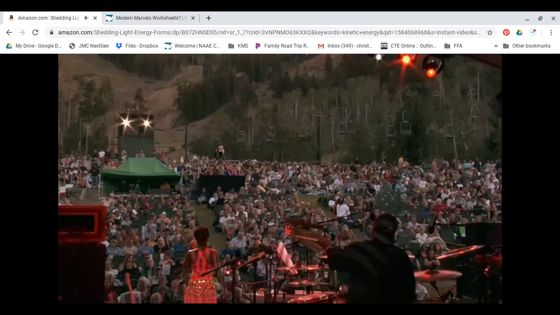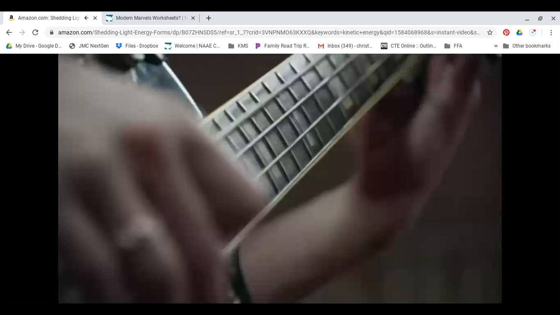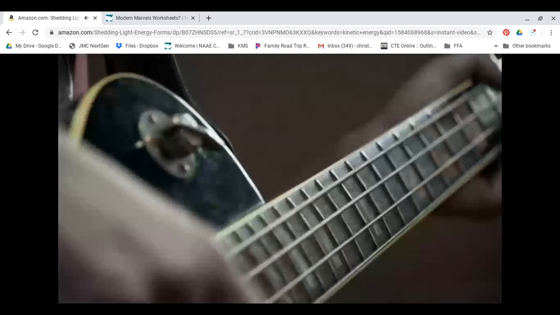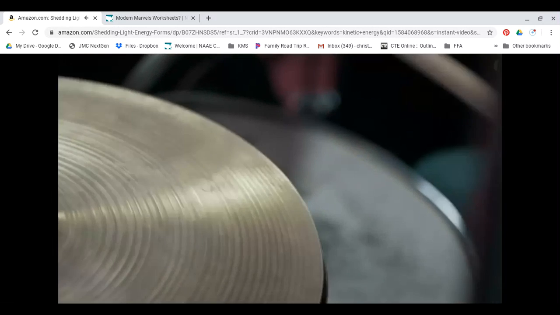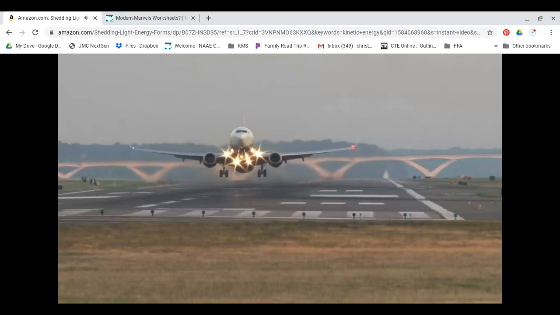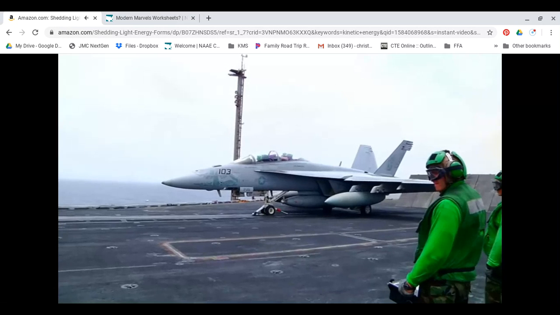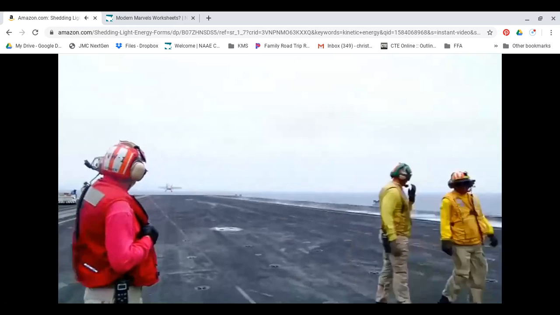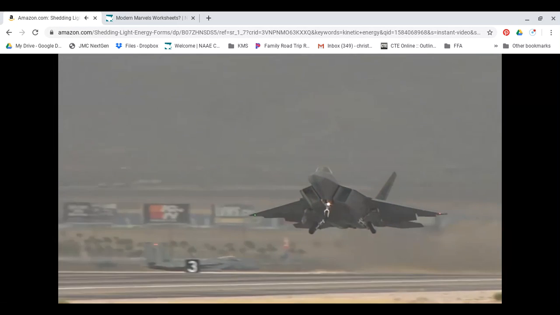Now, you might think that things that are really loud, like the speakers they use at concerts, would produce huge amounts of sound energy. But in fact, the amount of sound energy produced even by very loud things is actually very small. The sound energy produced by a jet taking off, for example, is a tiny fraction of 1% of the total amount of heat and kinetic energy that it's producing. However, it can be enough to cause hearing loss if you stand underneath it, because our ears are very sensitive.